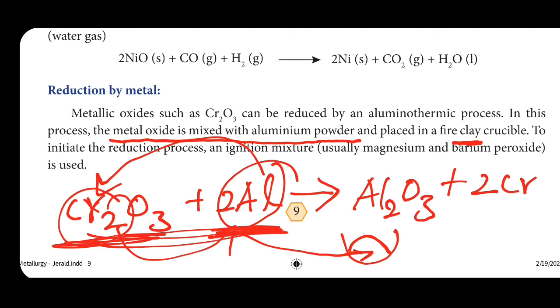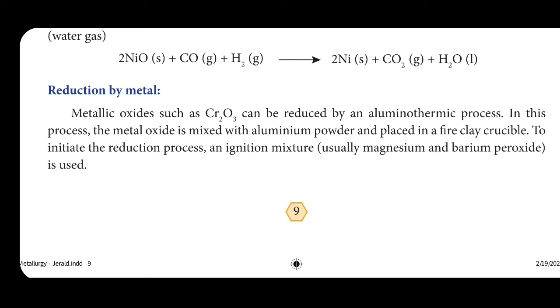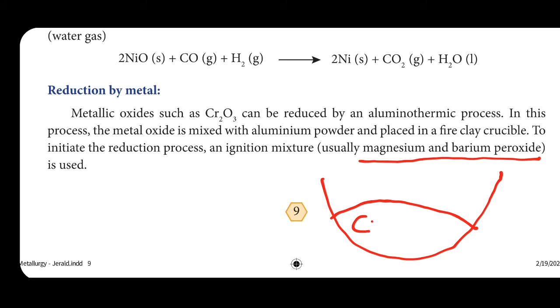Above this mixture, ignition mixtures are taken. Usually that ignition mixture is magnesium and barium peroxide. So this is the fire clay crucible. In this fire clay crucible, Cr2O3 and aluminum both are taken.